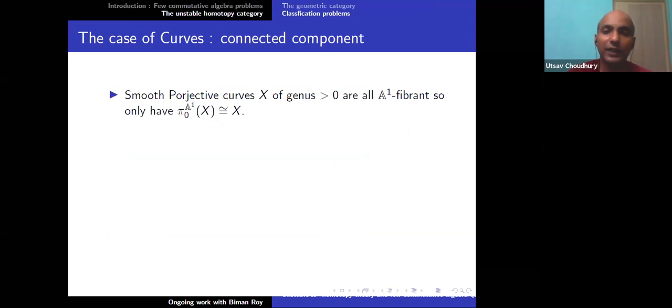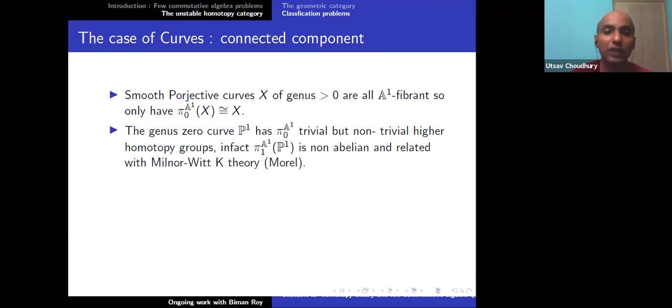Now, the case of curves. Connected component is actually the obstruction there. Smooth projective curves of genus greater than 0 are all A1 fibrant, so they only have pi_0 A1 X, which is isomorphic to X. The genus 0 curve P1 has pi_0 A1 trivial but non-trivial higher homotopy groups. In fact, pi_1 A1 P1, which is a sheaf of groups a priori, is non-abelian. This is the only non-abelian example known, and it is related to Milnor-Witt K-theory.